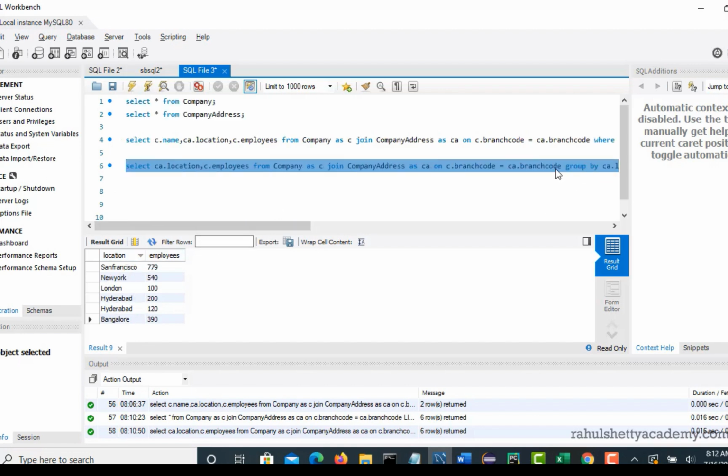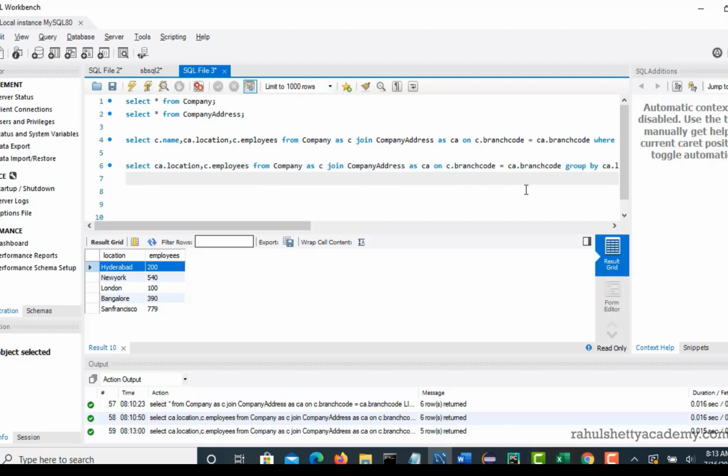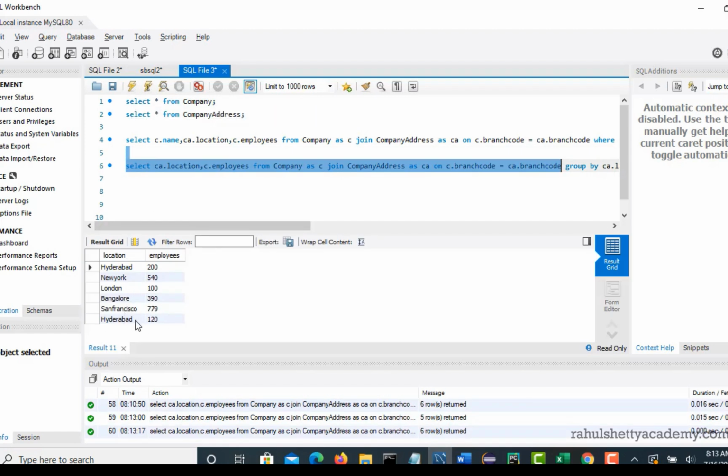Only writing group by will not have much impact. I'll run this and you see that it grouped. Basically, for Hyderabad there is now only one single row. It just grouped it, but you don't know what operation it has to perform on the grouping. If you skip group by and run again, you see that you get another Hyderabad.